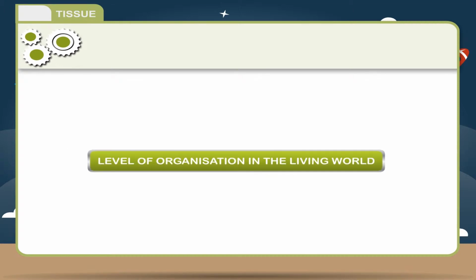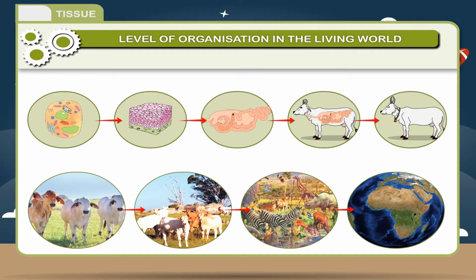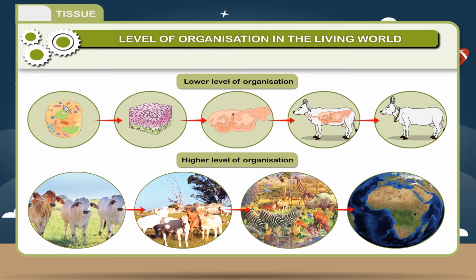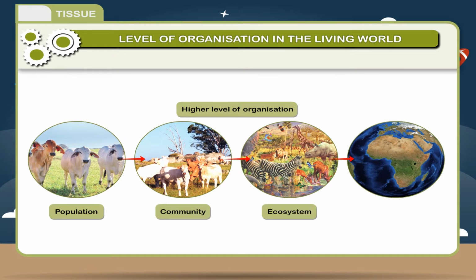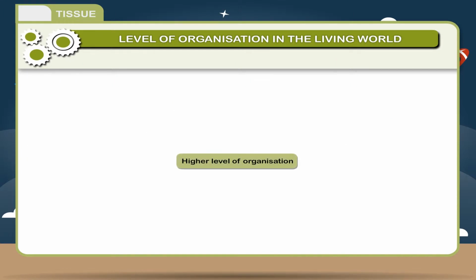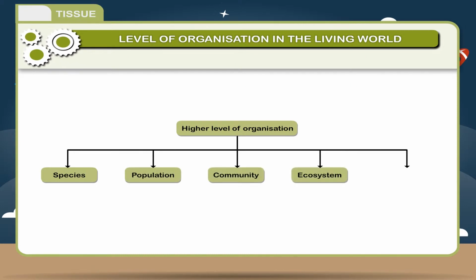Level of organization in the living world. The living world shows different levels of organization, the higher level of organization and the lower level of organization. The higher level of organization constitutes population, community, ecosystem, and biosphere. Higher level of organization: species, population, community, ecosystem, biosphere.